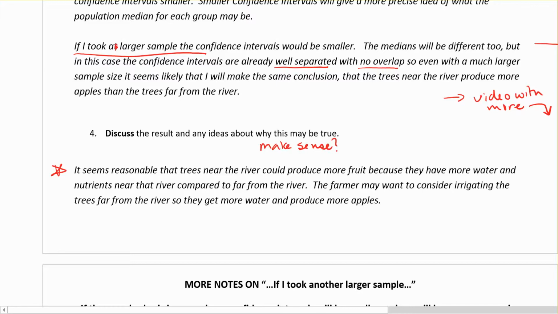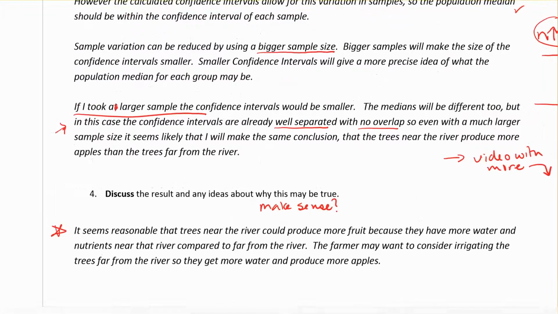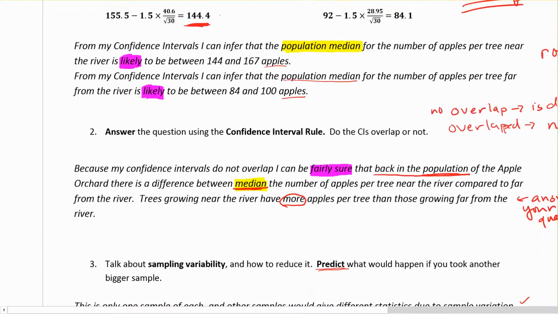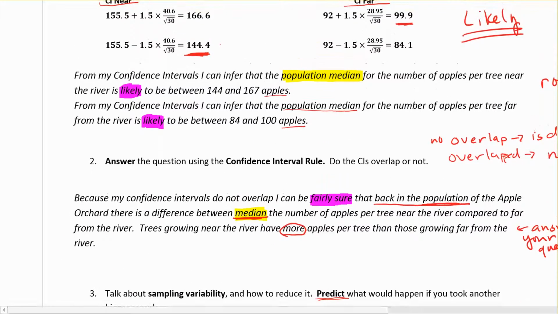And is there anything that you could do to improve on the investigation too? But that's kind of what we talked about here, about taking a larger sample. So that's the last part of the conclusion, including the sample variability. So again, calculate your confidence intervals. Tell me where you think the population median might be. That's your inference, part 1.